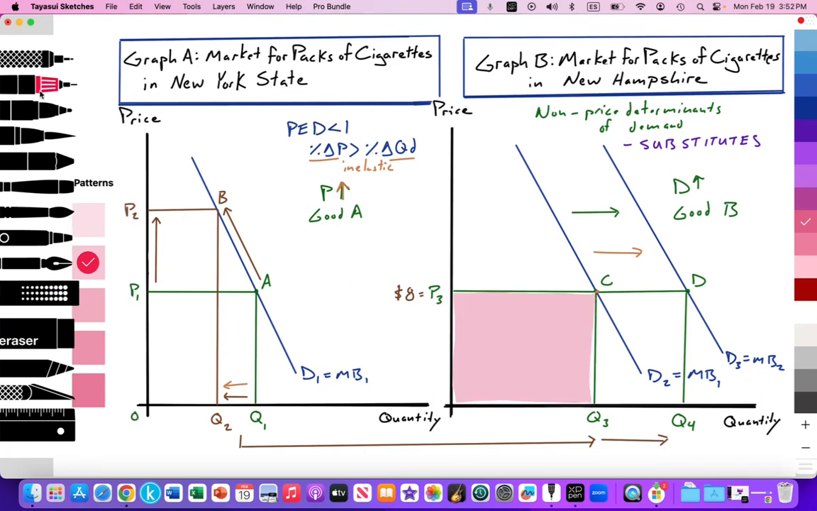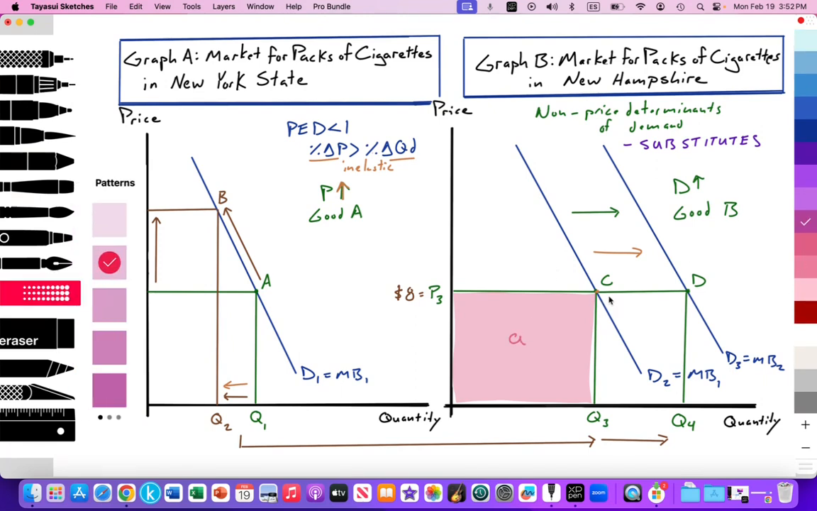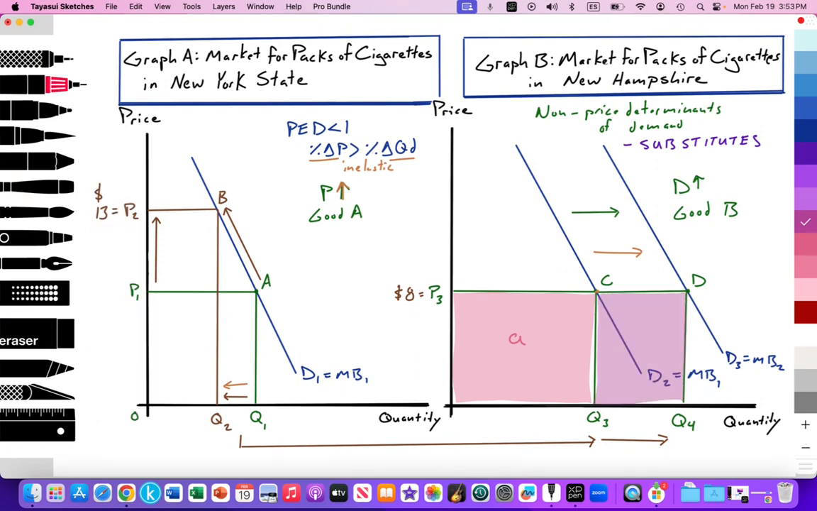or area A. But then it extends to P3 times Q4, or areas A plus B, which I'll label here. So even though New York State is raising that price, they're actually increasing the revenue being generated by firms selling packs of cigarettes in the state of New Hampshire, both legally and illegally. Okay? All right, so I can just make a note about that.